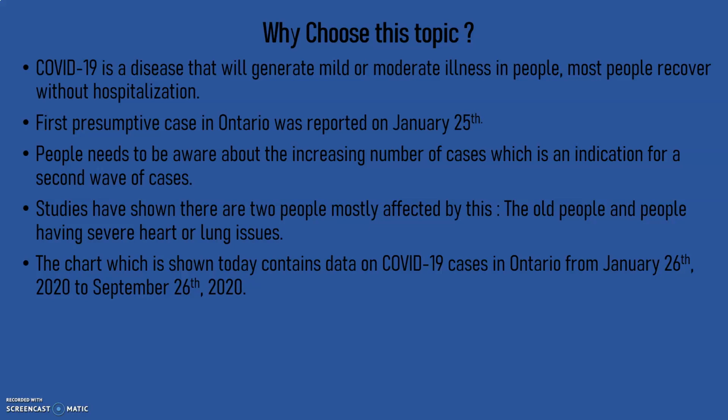People need to be aware about this increasing number of cases. As you can see in the following charts, which I'm going to show you, the number of cases has been increasing, and this is an indication that we're going to get hit by a second wave of pandemic. And also, studies have shown that this is just a small fact. Studies have shown that there's two major groups of people who are getting affected by this: the older people and the people who have severe heart or lung issues.